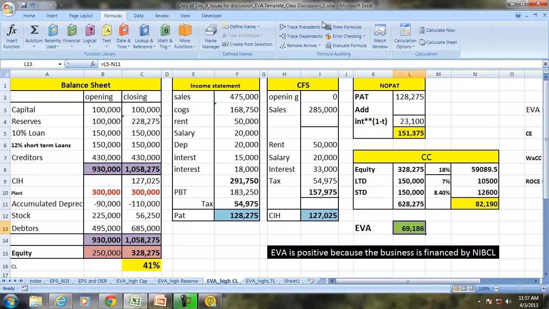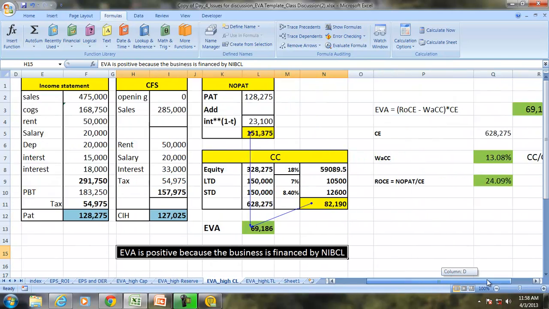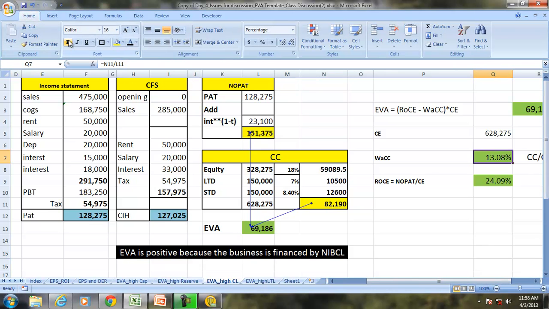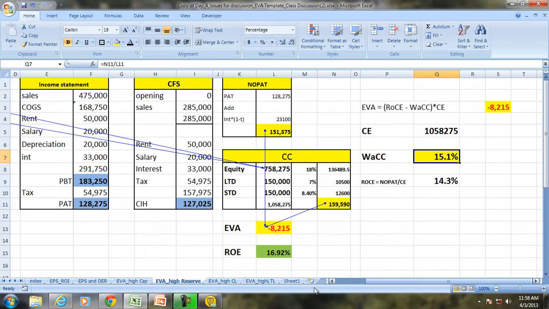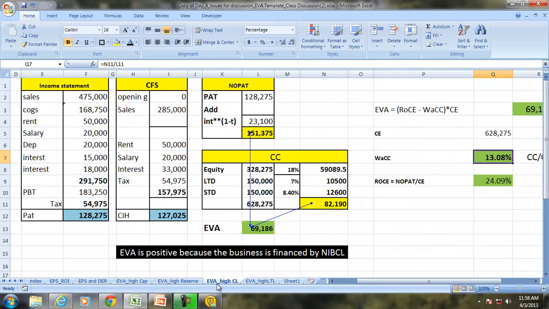We can see that economic value added becomes positive, but here economic value added is positive because a significant part of the business is financed by non-interest bearing liabilities. So we can see that weighted average cost of capital has come down to 13.08%, whereas in the previous case it was 15.1%.